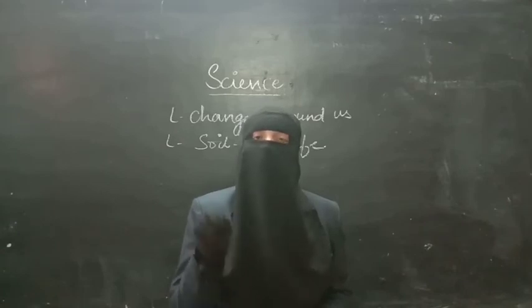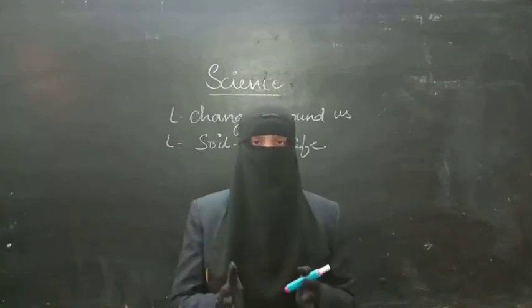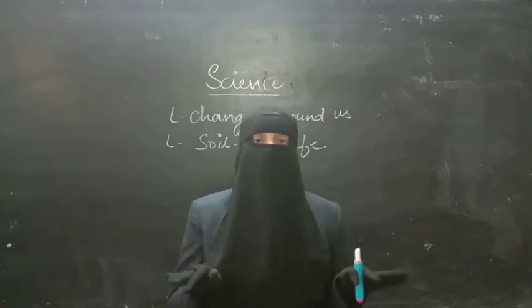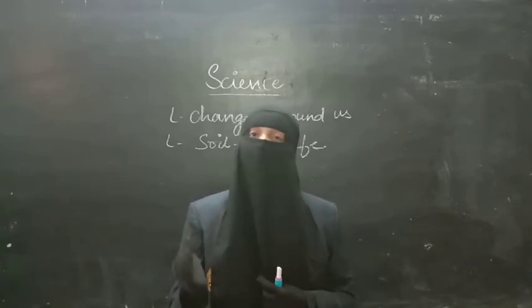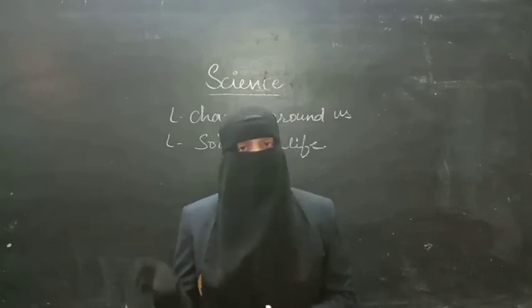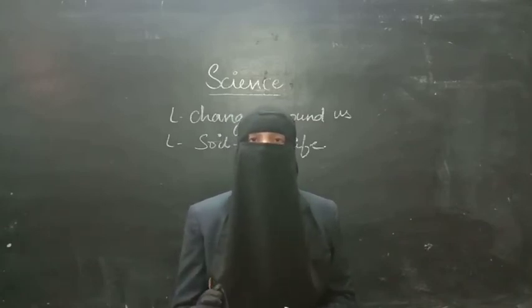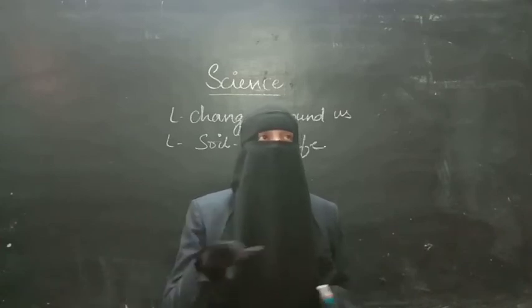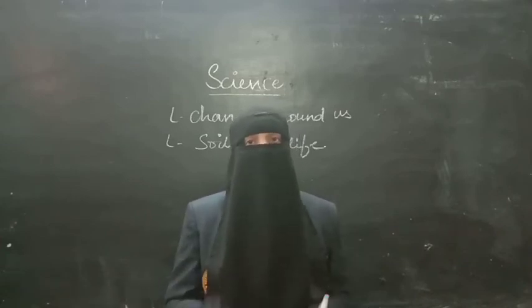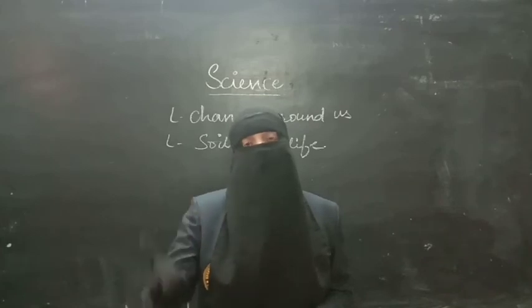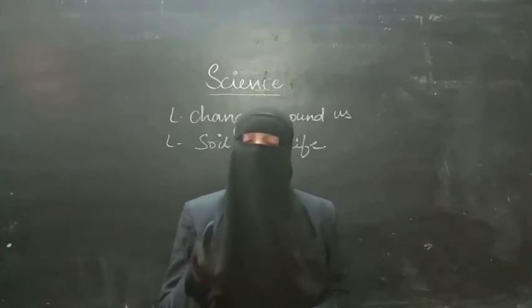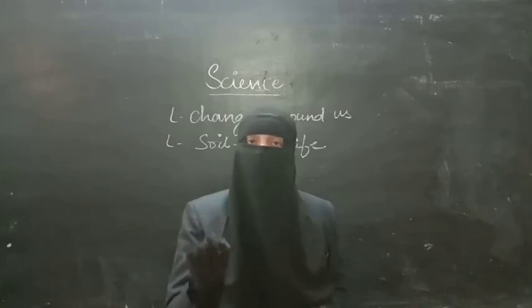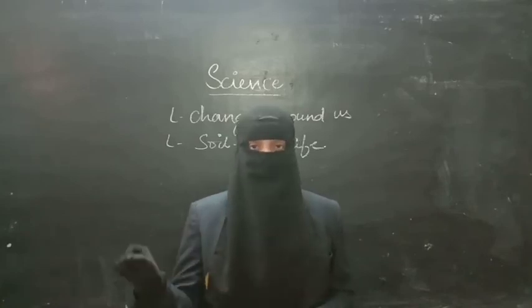Next is loamy soil. In loamy soil, the proportion of large particles and the proportion of small particles is equal. They are equal, so that's why this type of soil is called loamy soil. And the percolation rate of loamy soil is average, and retention is also average because it has both large particles and small particles. Whereas in clay soil, the proportion of small particles is more than the large particles.